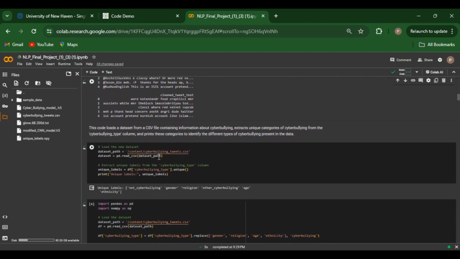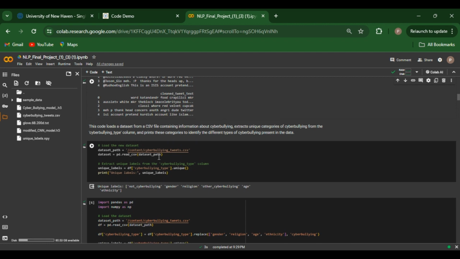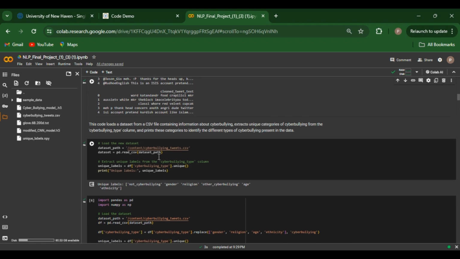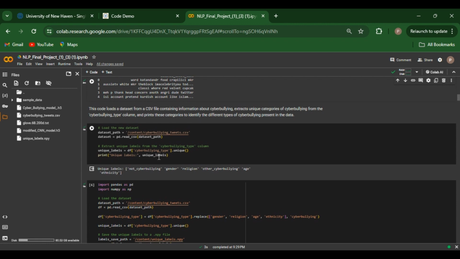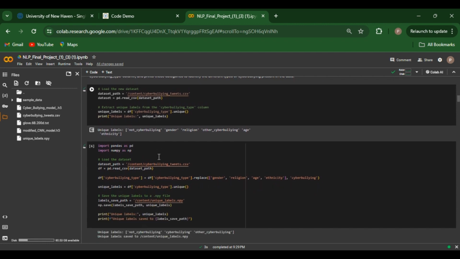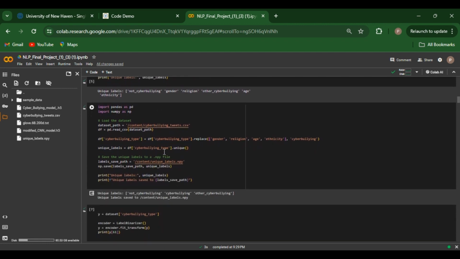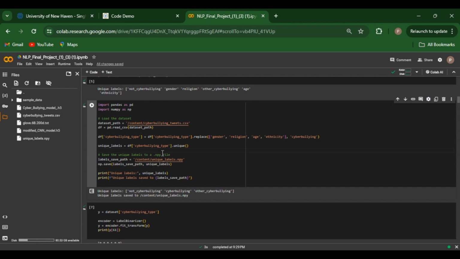To understand the scope of cyberbullying types we are dealing with, we extract unique labels from our dataset. This helps us identify the range of cyberbullying categories, facilitating the setup of our model's output layer to classify these types accurately. Given the variety of cyberbullying forms, we simplify our model task by consolidating specific categories into a single cyberbullying label.